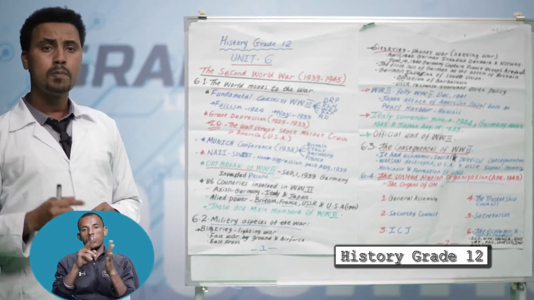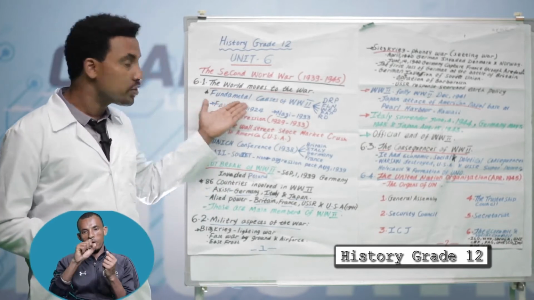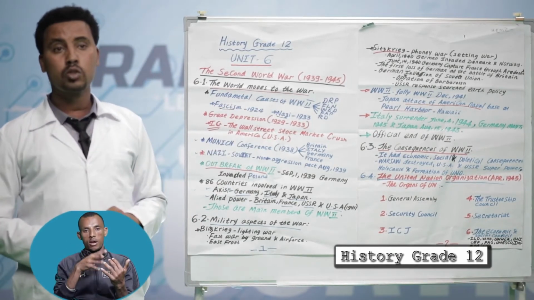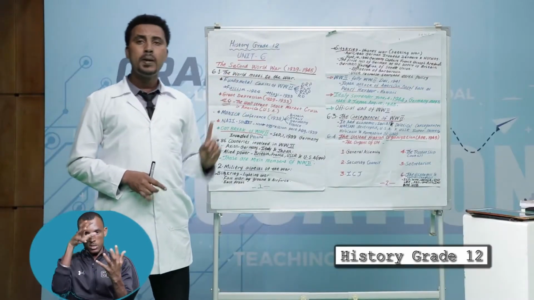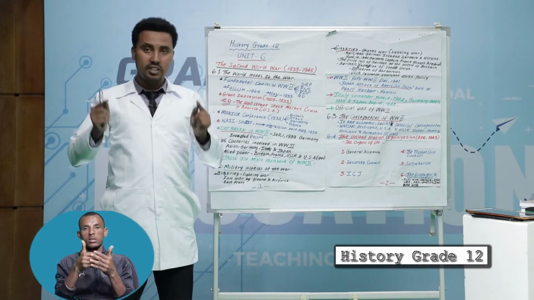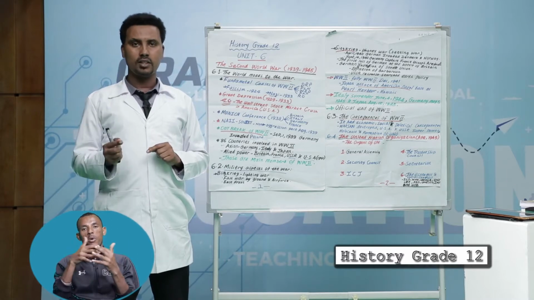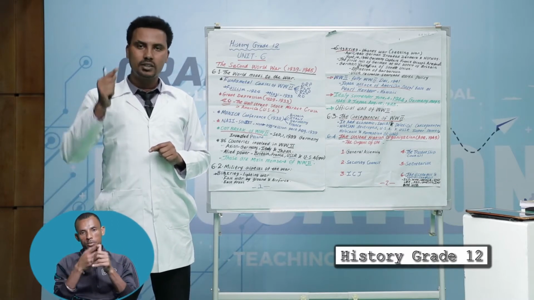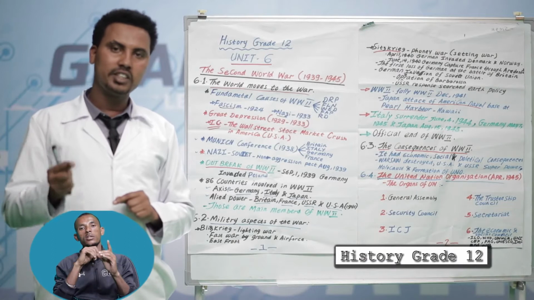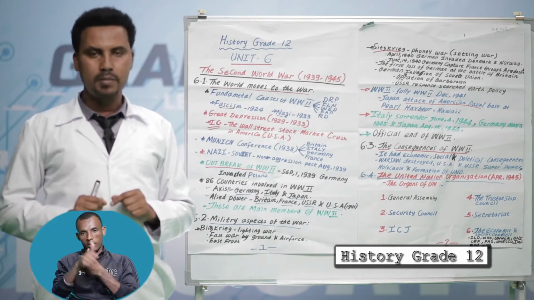The first one, the fundamental cause of the war. The fundamental cause consisted of the deeply rooted peace settlement at the end of the First World War, for example, the Versailles Treaty. This treaty was an unjust treaty. It affected the Central Powers, especially Germany.